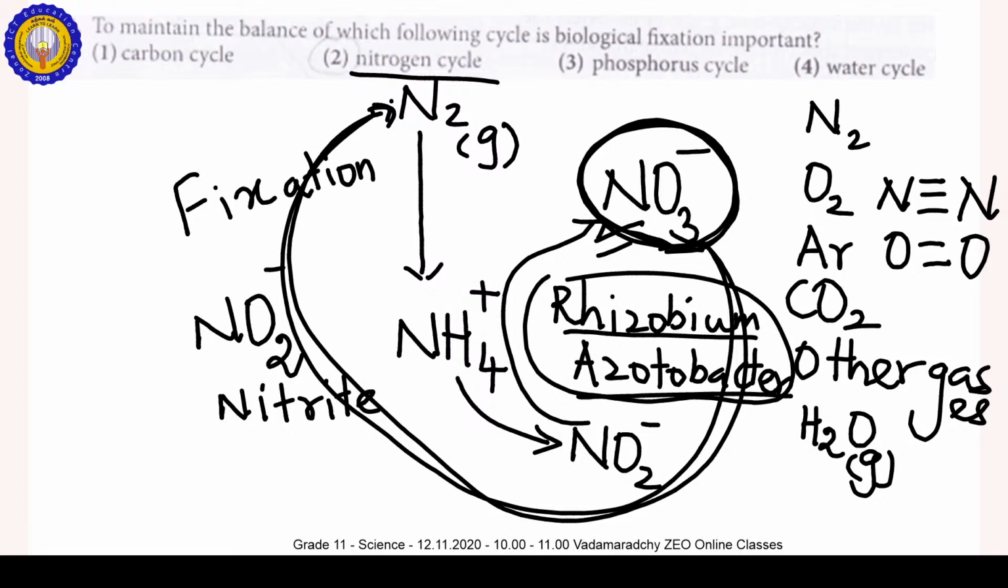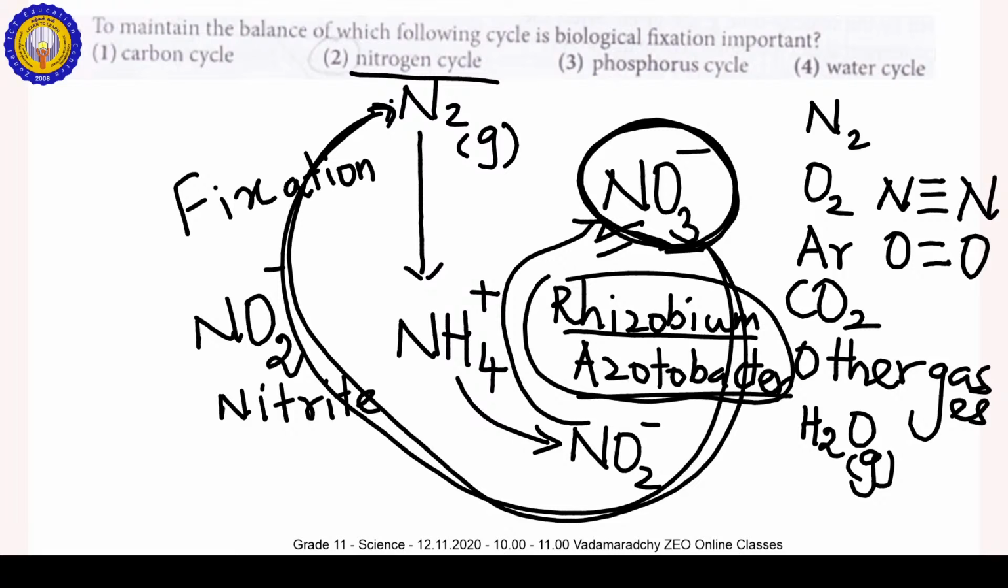If N2 becomes NH4 plus, that is nitrogen fixation. If NO3 minus is converted into N2, that is denitrification, by the bacteria Pseudomonas and Thiobacillus. So there are 6 bacteria related to the nitrogen cycle mentioned in our textbook. You have to know the function of each bacteria in the nitrogen cycle: Rhizobium, Acetobacter, Nitrosomonas, Nitrobacter, Pseudomonas and Thiobacillus.